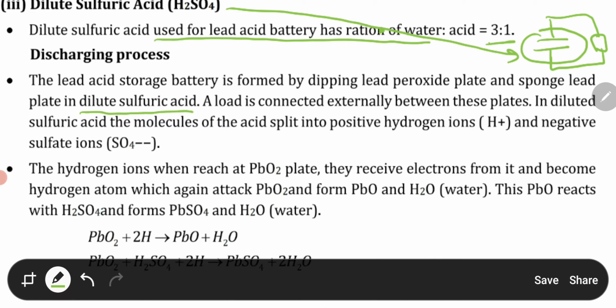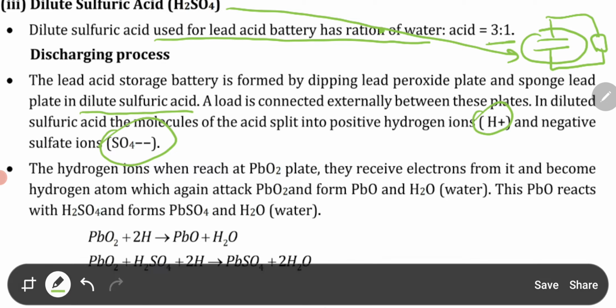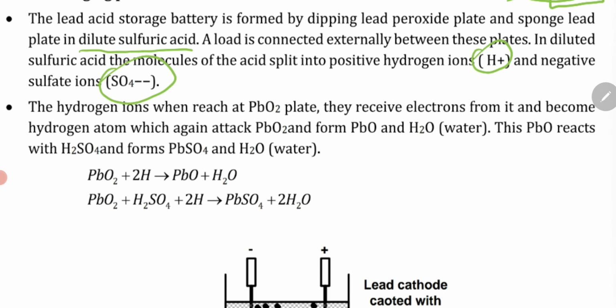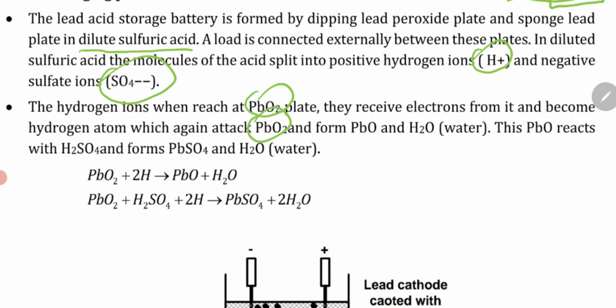So a load is connected externally between these plates in diluted sulfuric acid, and the molecules of the acid split into positive hydrogen ions and the negative sulfate ions. The hydrogen ions, when they reach the PbO2 plate, receive electrons from it and become hydrogen atoms, which again attack PbO2.